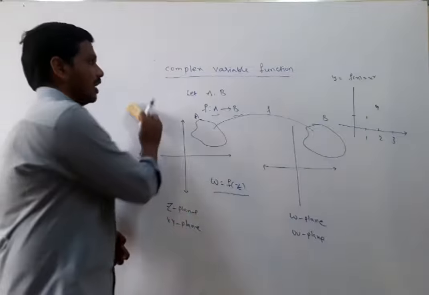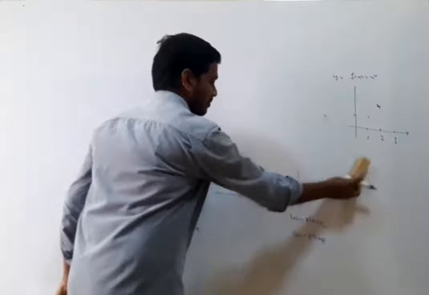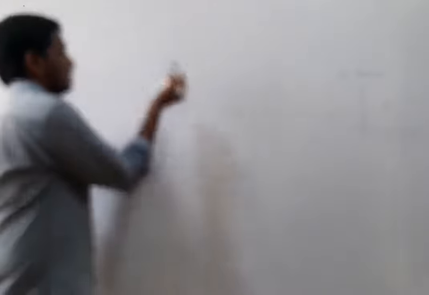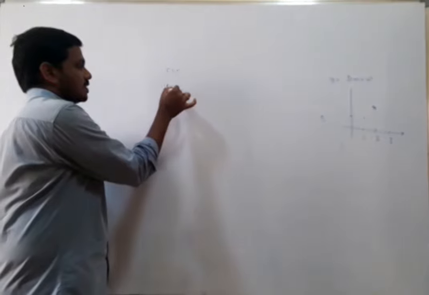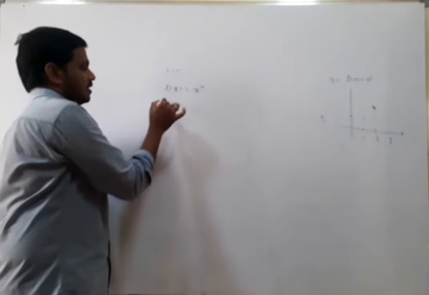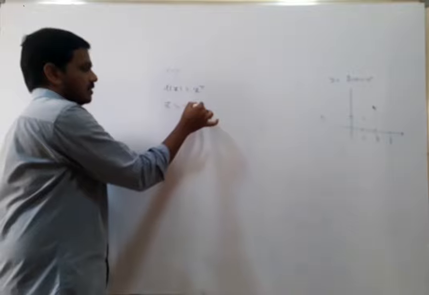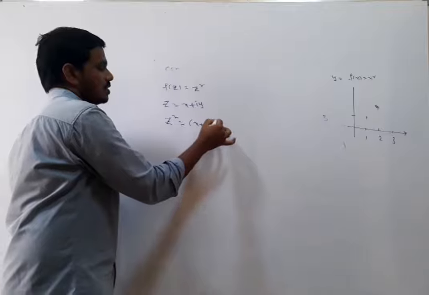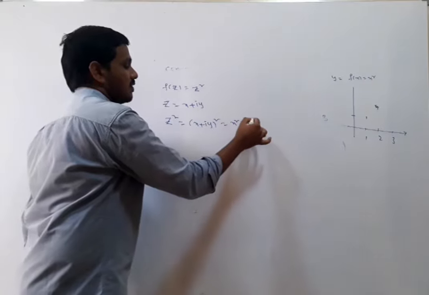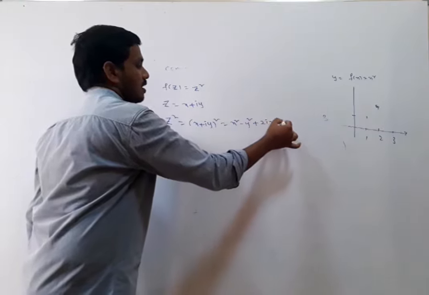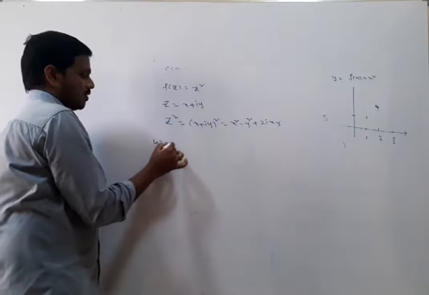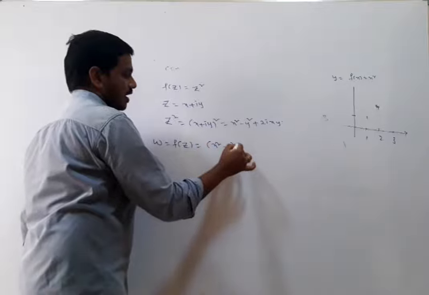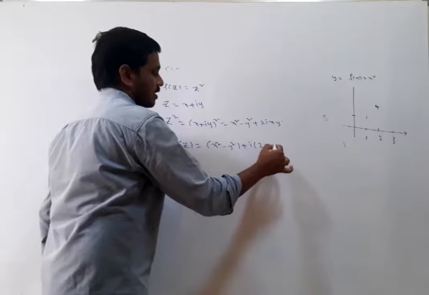Is it clear? Okay. Now let us give an example for the complex function, a complex valued function. Let f of z is equal to z square. Since z is equal to x plus iy, z square is equal to x plus iy whole square, which is x square minus y square plus 2ixy. So w is equal to f of z is equal to x square minus y square plus i into 2xy.